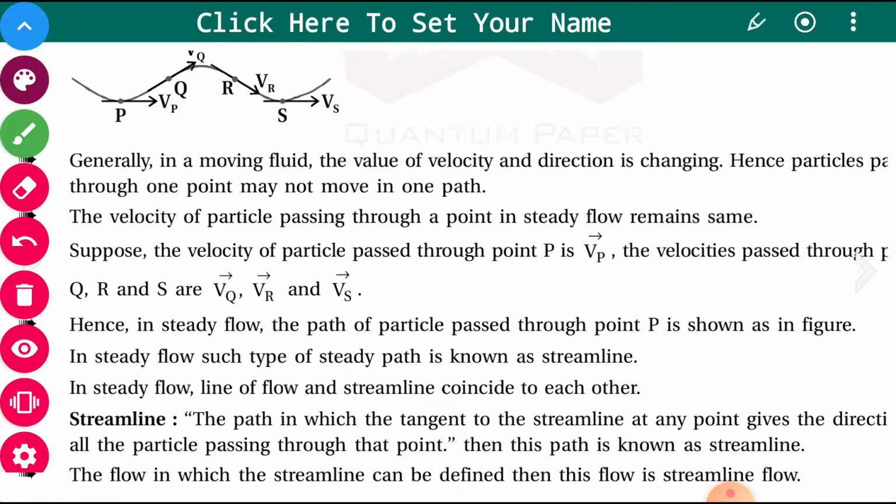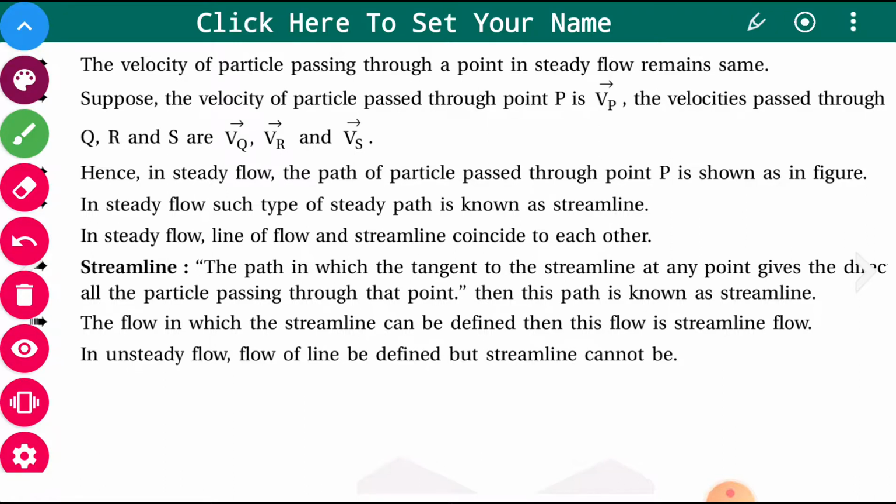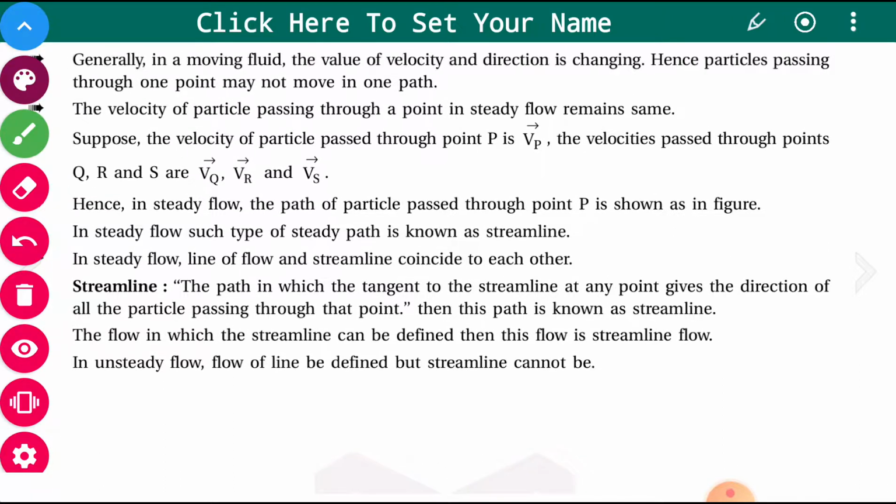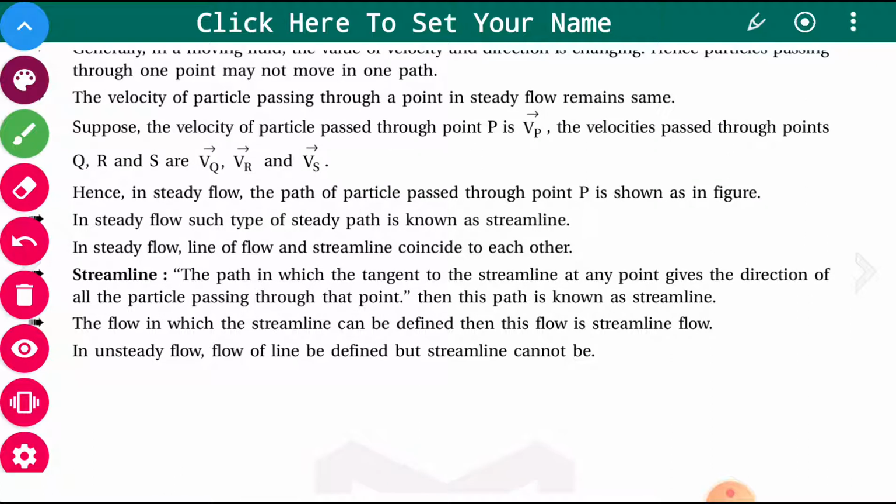Now let us consider the streamline: the path in which the tangent to the streamline at any point gives the direction of all the particles passing through that point. Then this path is known as a streamline. So it is the point where the tangent is drawn, and in the direction of the tangent there is a streamline, or we can say the path in which the tangent to the streamline at any point gives the direction of all the particles passing through that point.